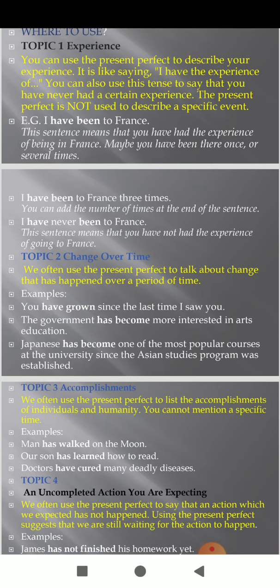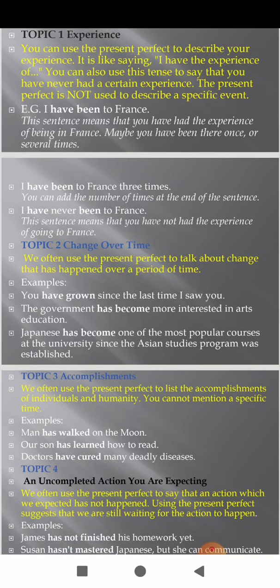We often use the present perfect to list the accomplishments of individuals and humanity. You cannot mention a specific time. Man has walked on the moon. Our son has learned how to read. Doctors have cured many deadly diseases.